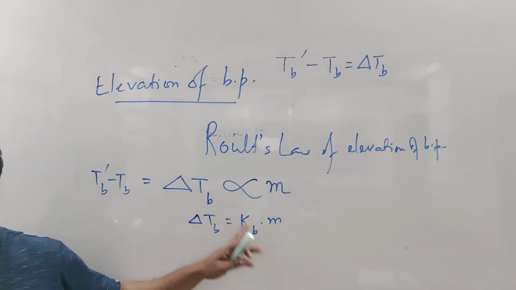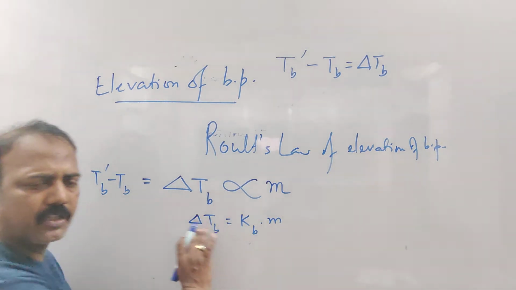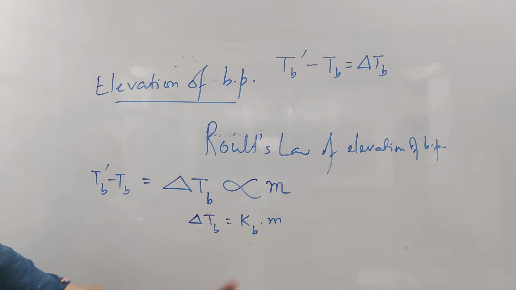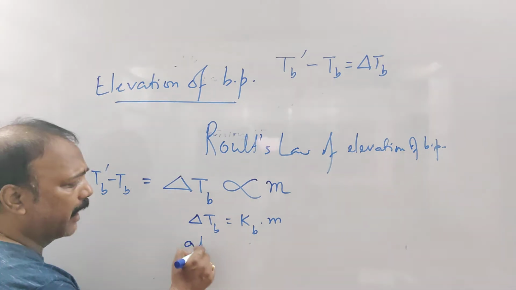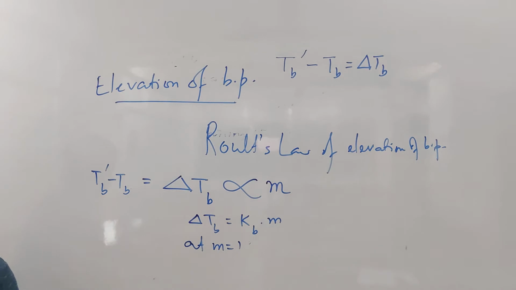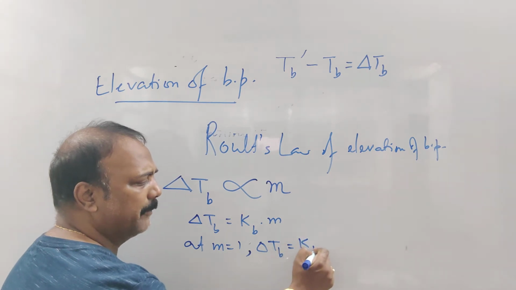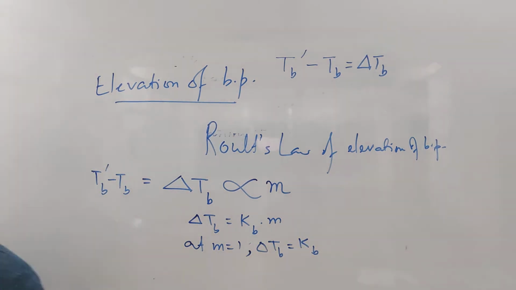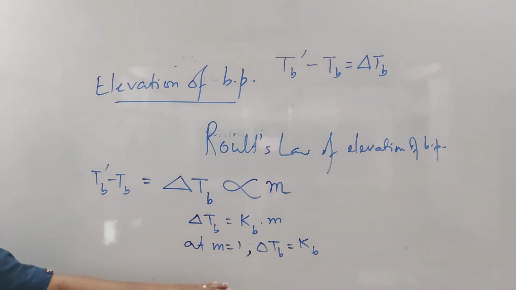Now what is Kb called? Let us see that. I am just going to do it mathematically first, and then you can say it in words. At m equal to 1, means when the concentration of the solution in molality is 1, can I write delta Tb is equal to Kb? Mathematically, if m is equal to 1, delta Tb is equal to Kb. Now whatever we had written mathematically, we are going to tell it in words.